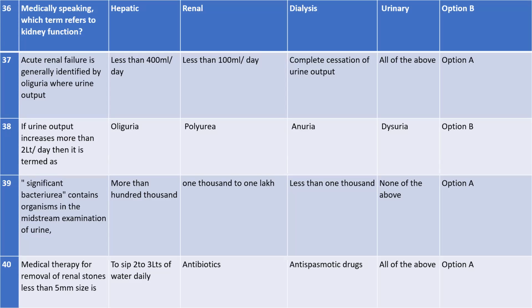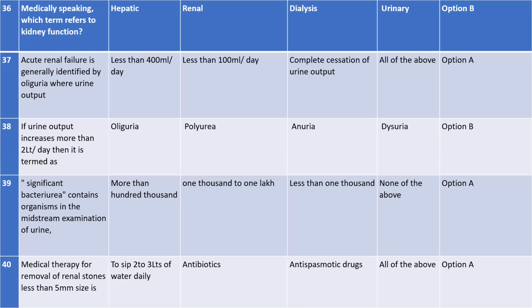Next, acute renal failure is generally identified by oliguria, where urine output is less than what? Here again, I repeated the question. Acute renal failure is generally identified by oliguria, when the urine output is less than 400. Okay, good. Next, if the urine output increases more than 2 liters per day, then it is termed as, say fast.